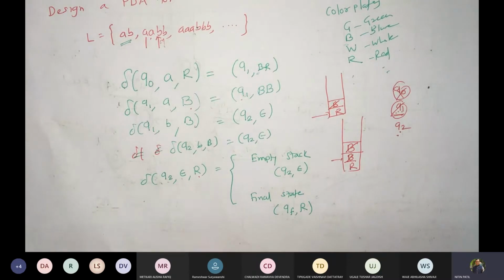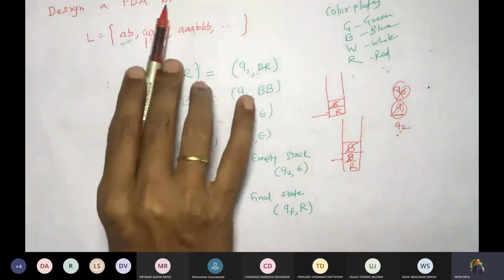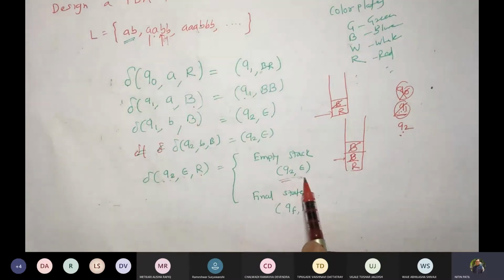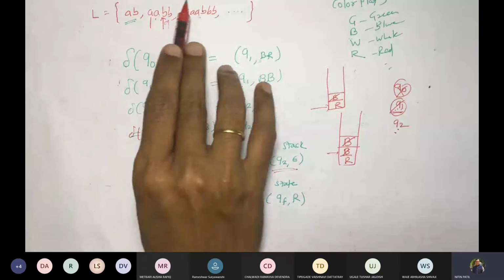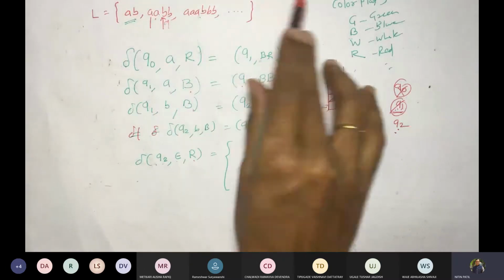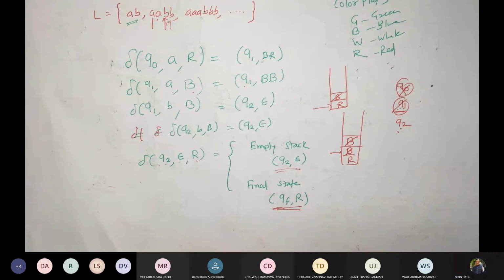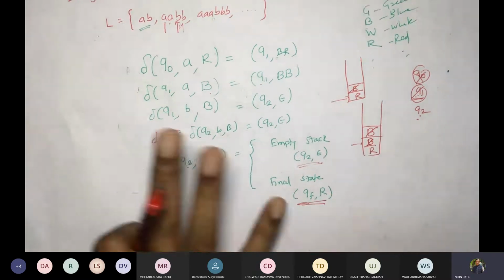So if you are asked to design a PDA for a CFL with empty stack, then you should write this. And if it says design a PDA for a CFL where L is this and it should accept the string by final state, then you should write this. Correct. Now this will work for any other state.